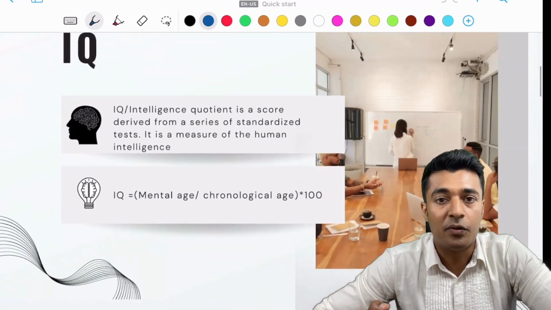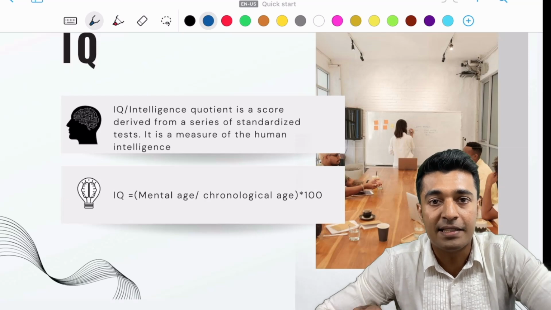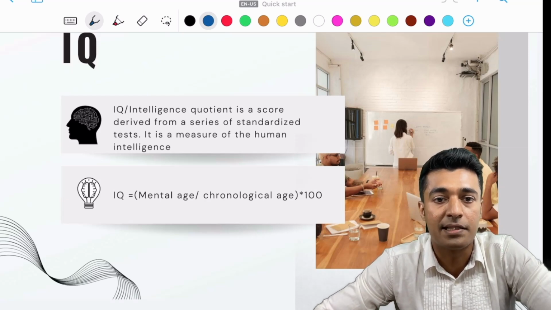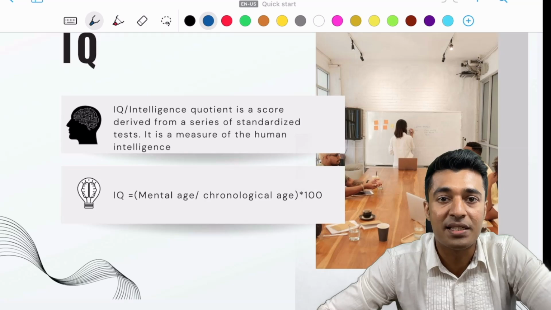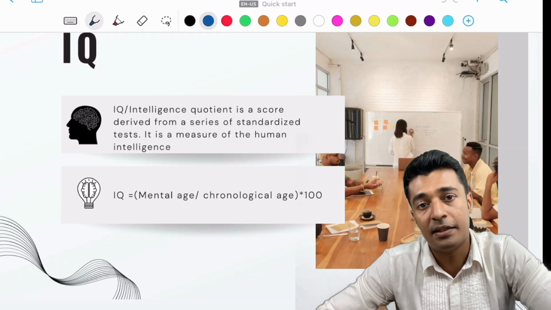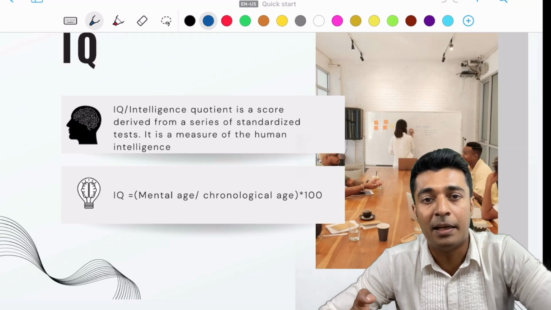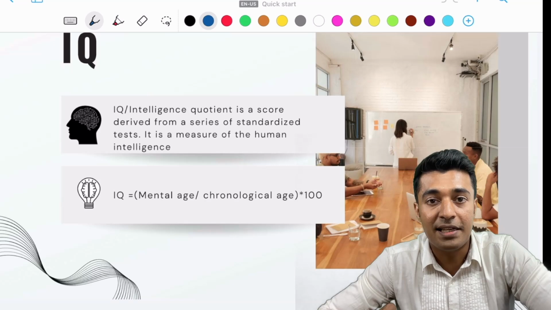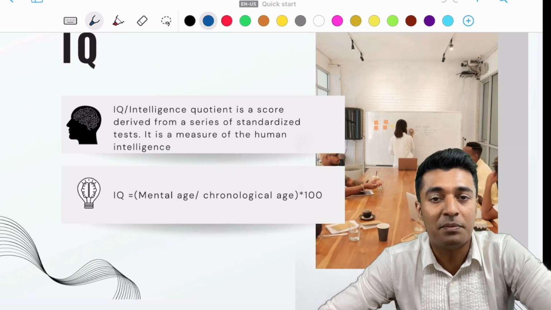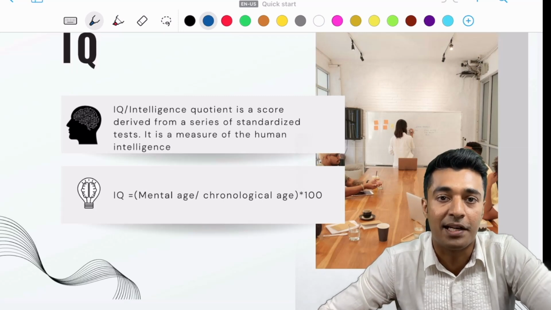So, what is IQ? IQ or intelligence quotient is a score derived from a series of standardized tests. It is actually a measure of human intelligence. The equation for IQ is mental age by chronological age into 100. Here, the mental age is determined by asking the children a series of questions and their ability to understand and comprehend these questions. The chronological age is the actual age of the child, and it is multiplied by 100 to achieve a value which in turn will determine the IQ of the child.